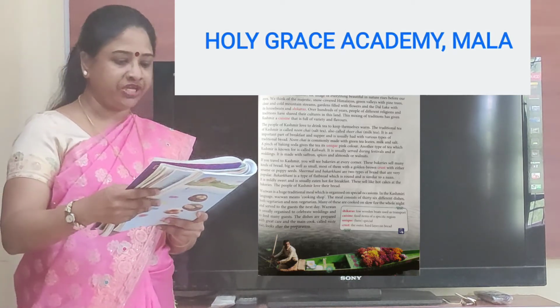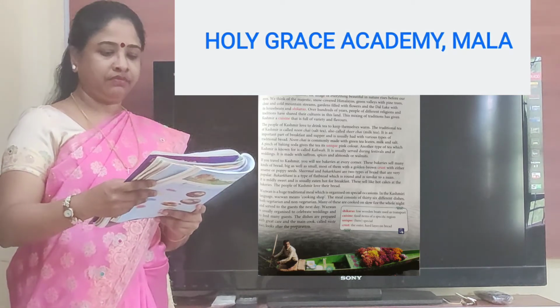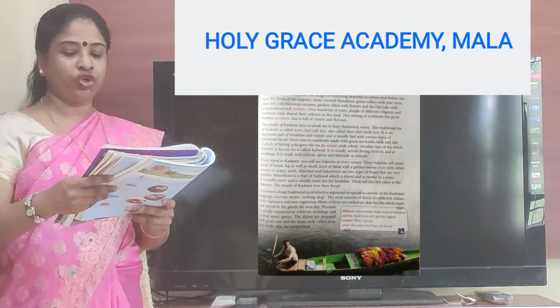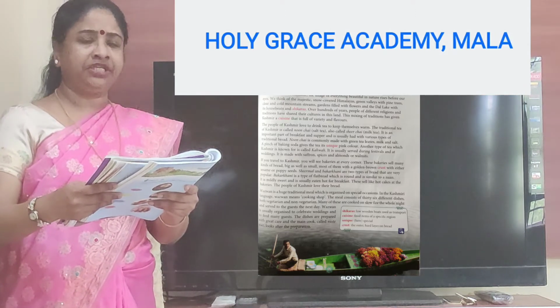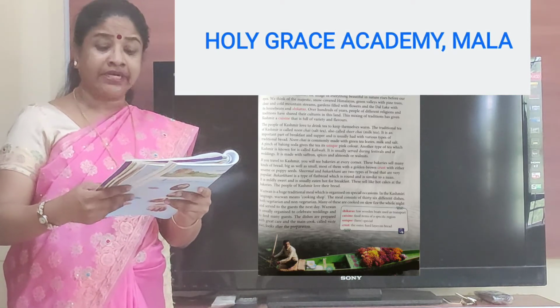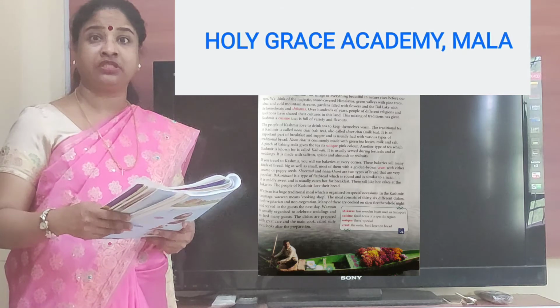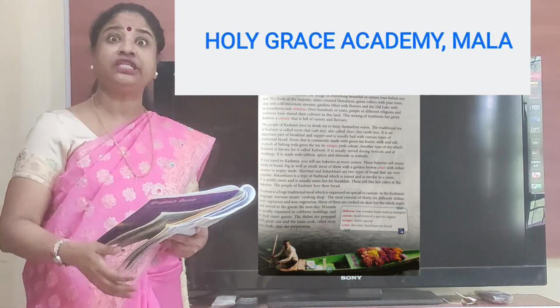Another type of tea which Kashmir is known for is called kawa. It is usually served during festivals and at weddings. It is made with saffron, spices and almonds or walnuts. So they even put dry fruits in the tea.